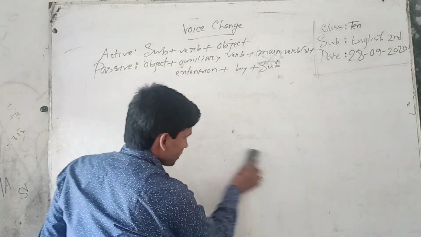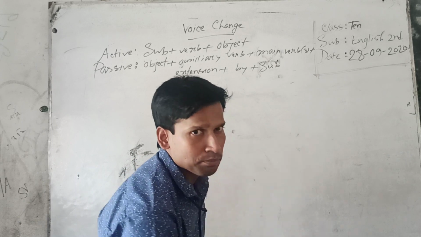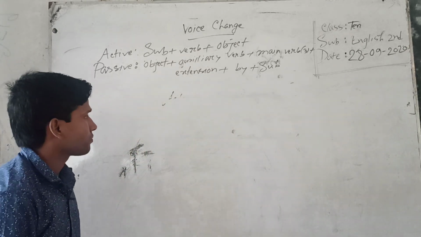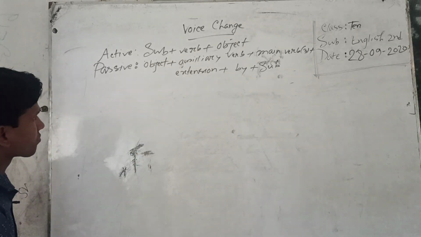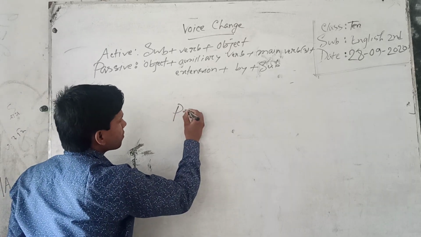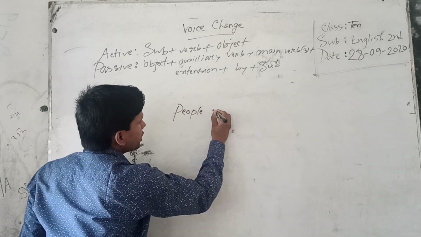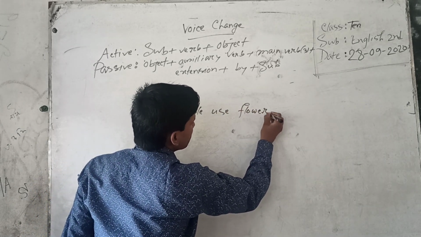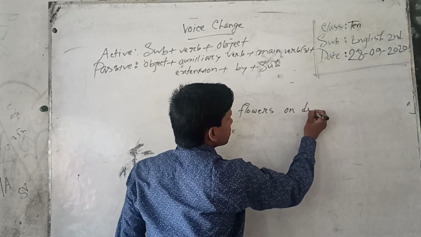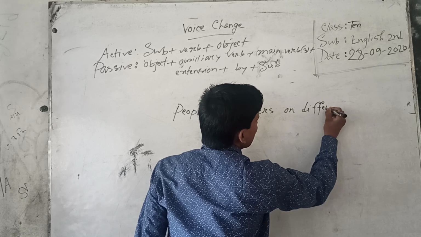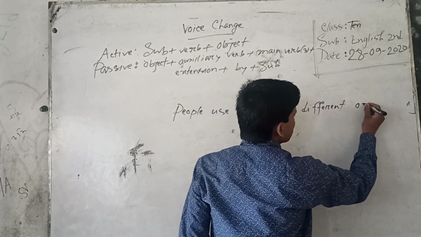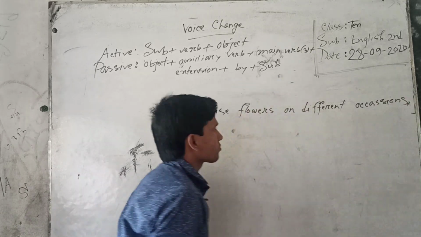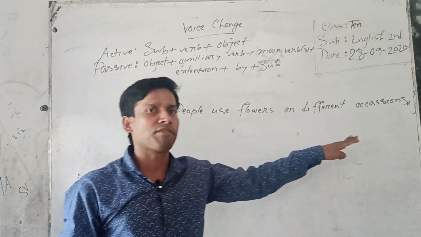Now we shall discuss the examples. I shall give you the examples and you will understand my topic. Firstly, I am giving: People use flowers on different occasions. It is active voice. People use flowers on different occasions.